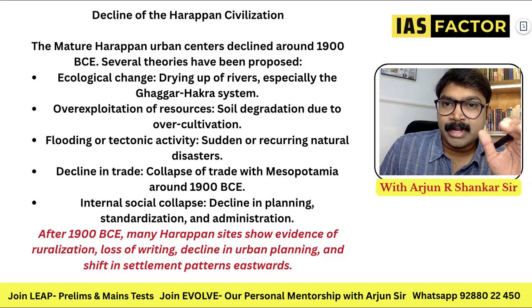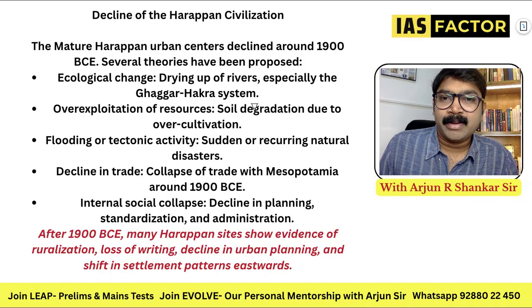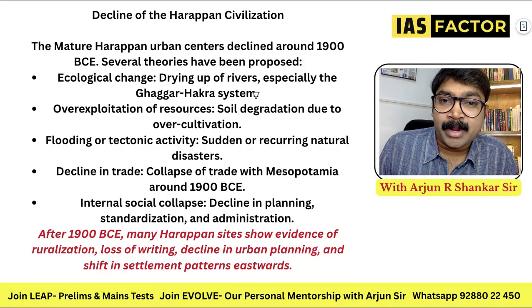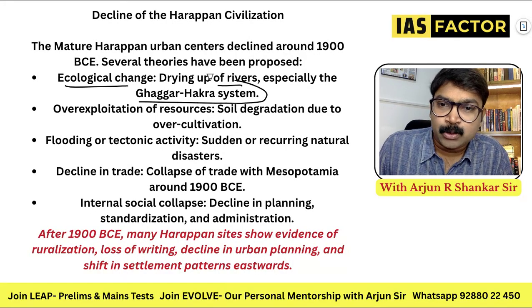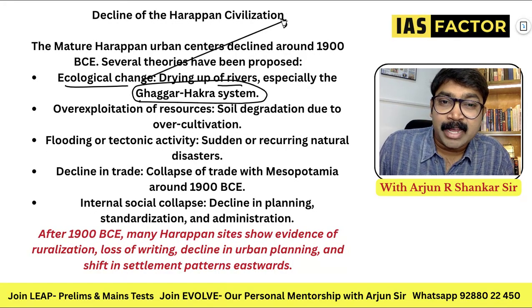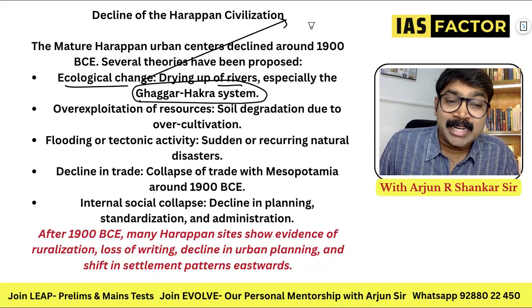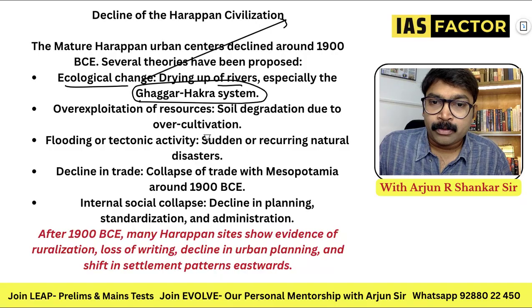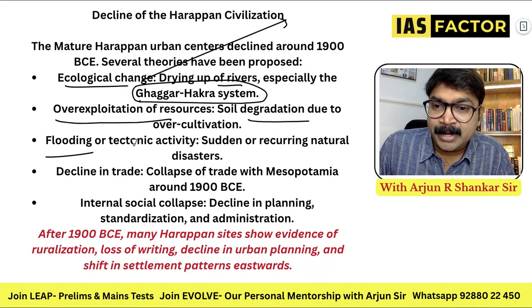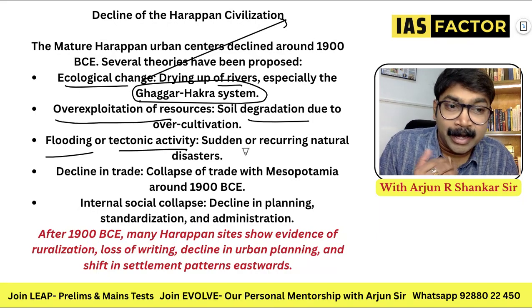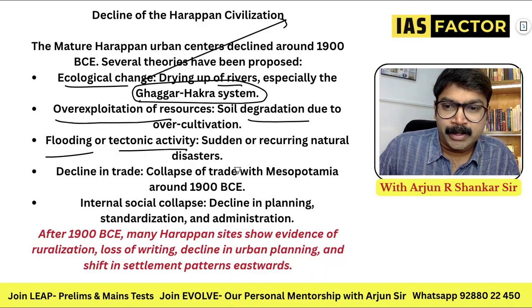I have an idea regarding that. And how the decline of Harappan civilization came. The mature Harappan urban centers declined, and you can say ecological change, drying up of rivers, especially the Ghaggar-Hakra, is one such thing. The famous theory by Water Fair Service. The ecological imbalance theory is also important. One is soil degradation or over-exploitation of resources, flooding, tectonic activity, earthquake. These are all possible things.